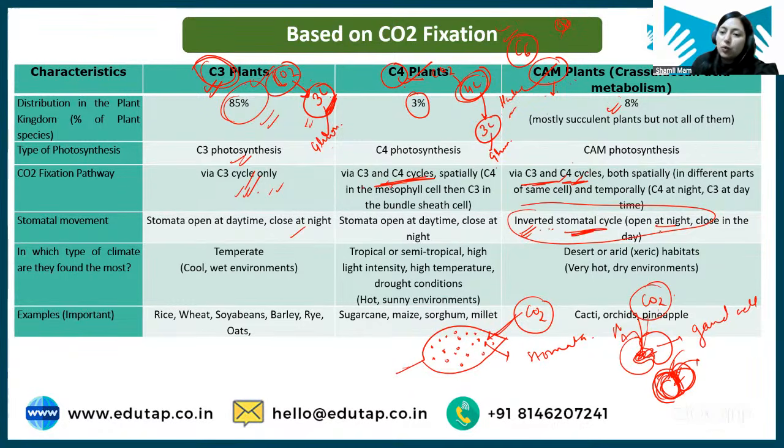In CAM plant, what happens, only during night time. क्यों यहाँ पे ये होता है, क्यों ऐसा होता है कि CAM प्लांट में नाइट को ओपन होता है और रात को, सॉरी, डे में बंद हो जाता है? क्योंकि ये जो प्लांट्स हैं, they are found in desert condition, और डेजर्ट में क्या होता है, डेजर्ट में there is a lack of water, so they need to store water. When they need to store water, they will not open these stomata, because as soon as the stomata is open, water loss will start. Okay, transpiration will start. Clear?